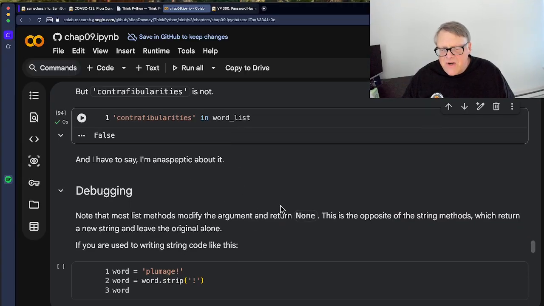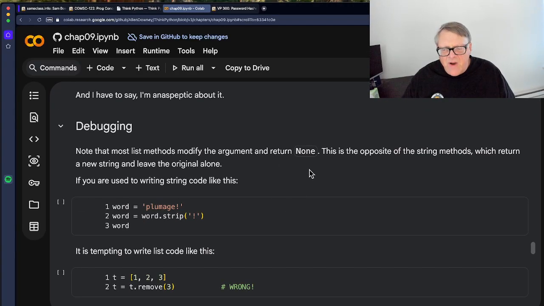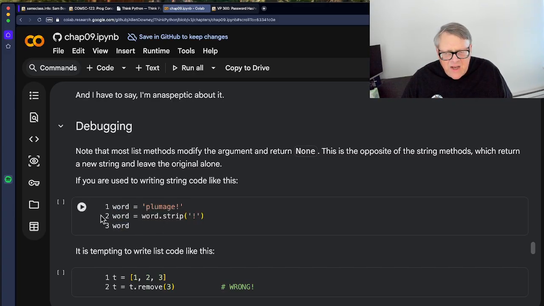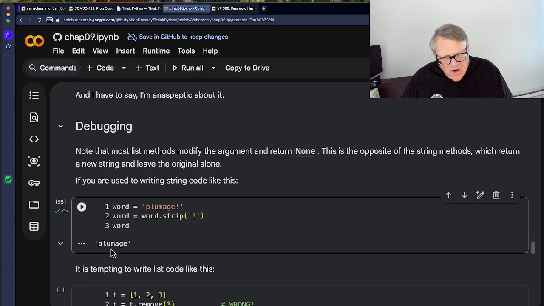All right, so now those are your list methods. You can modify the argument and return none. So if you're used to writing code like this, where word is plumage, and word is word stripped to get rid of the exclamation point, and then word, you're not going to be able to do this in Python, I think. Are you? You are. Well, that's interesting.